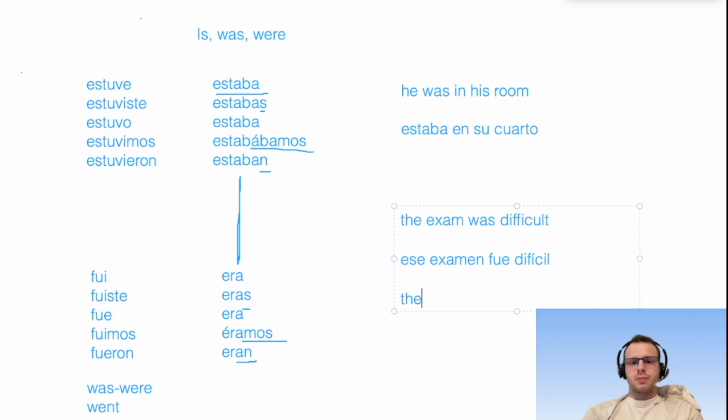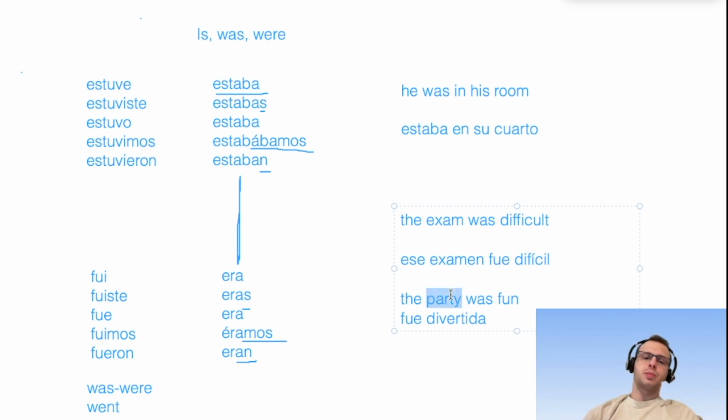If you wanted to say the party was fun, fue divertida, la fiesta. The party was fun, but it's over. We're describing what the party was. It was fun. We're describing what the exam was. It was difficult, and we more than likely finished the exam. So that's when we can pretty much go through fue because we know that it's over with, it's done.